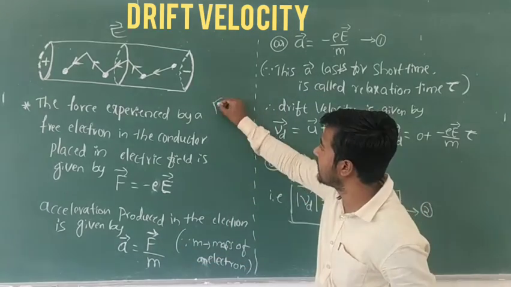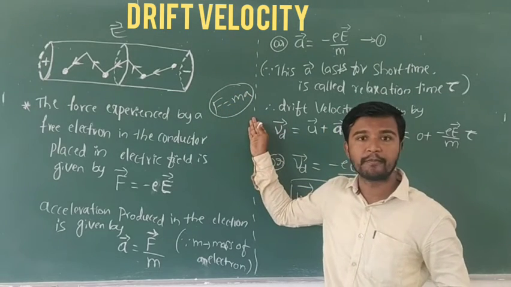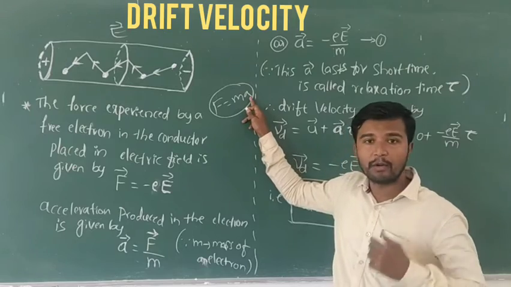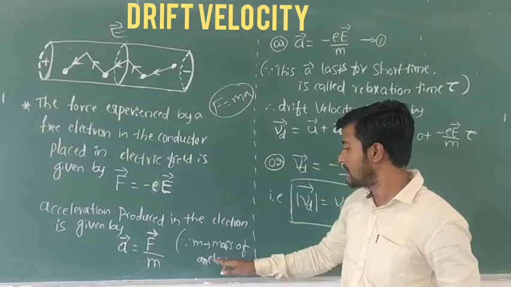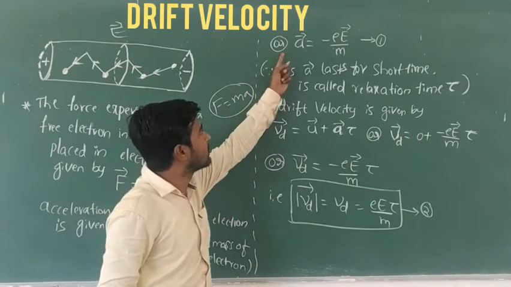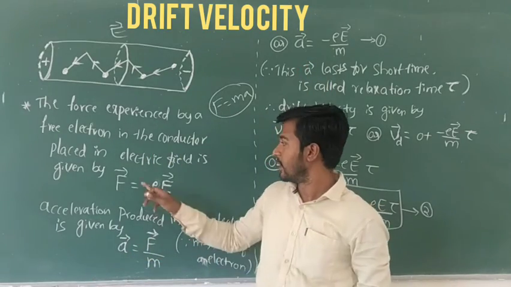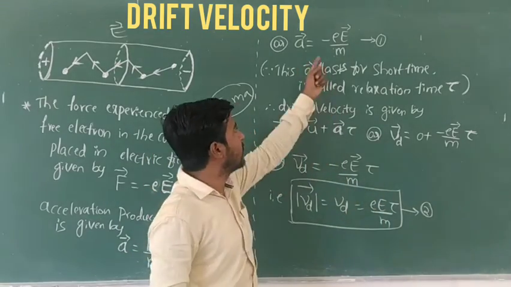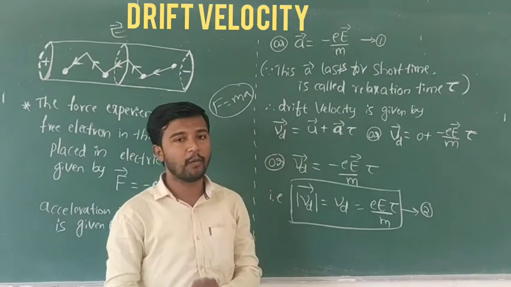F equal to m a is a relation from the laws of motion, so we get acceleration a equal to F by m. Here m is the mass of an electron. Here F is nothing but minus e E, so put the F value here: a equals minus e E divided by m. This is equation number 1.